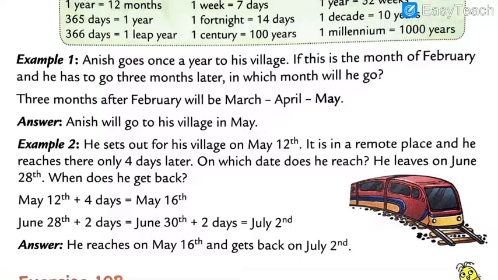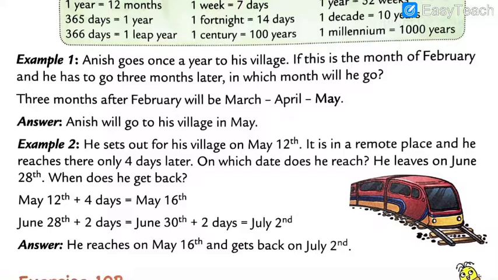So what should we mention? What is the question? In which month will he go? After February, 3 months is March, April, and May. The answer is: Anish will go to his village in May.